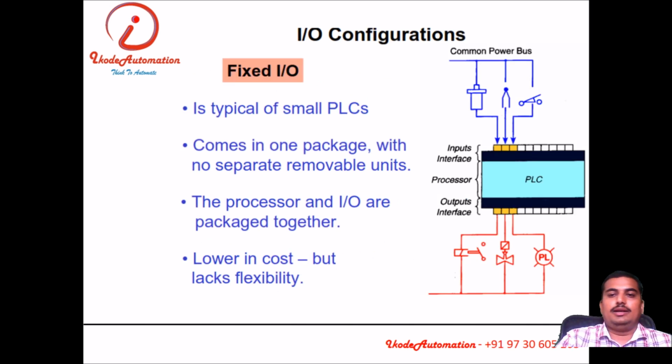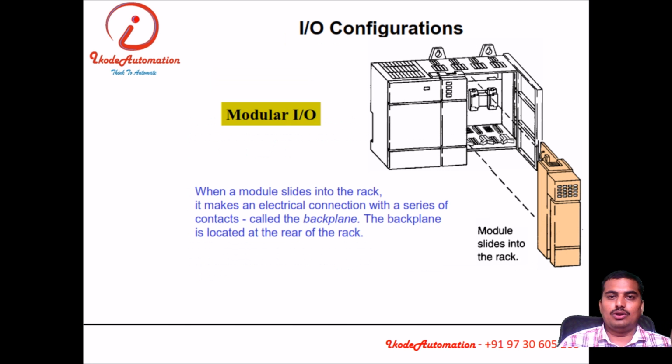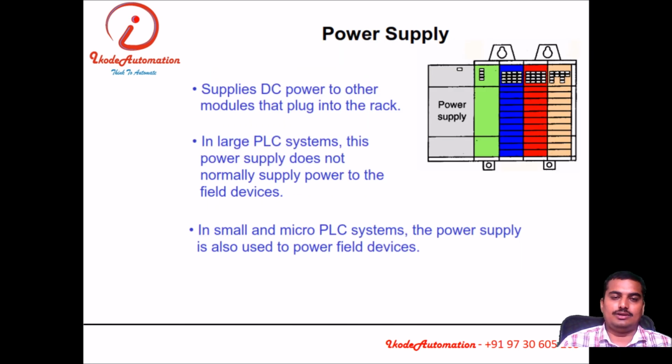Then IO configuration. Depending upon what type of PLC you are using, there are many classifications. Many people classify PLCs in different manners, but the simplest is compact, modular and rack. Compact PLCs are very small PLCs having fixed input output. Modular PLCs have different modules, and we can expand up to a certain limit. Rack PLCs have a very huge capacity of interfacing input output, up to lakhs, 2 lakh, 3 lakh input output can be interfaced with the PLC. This is a modular system. This is also modular, or we can say a rack system.